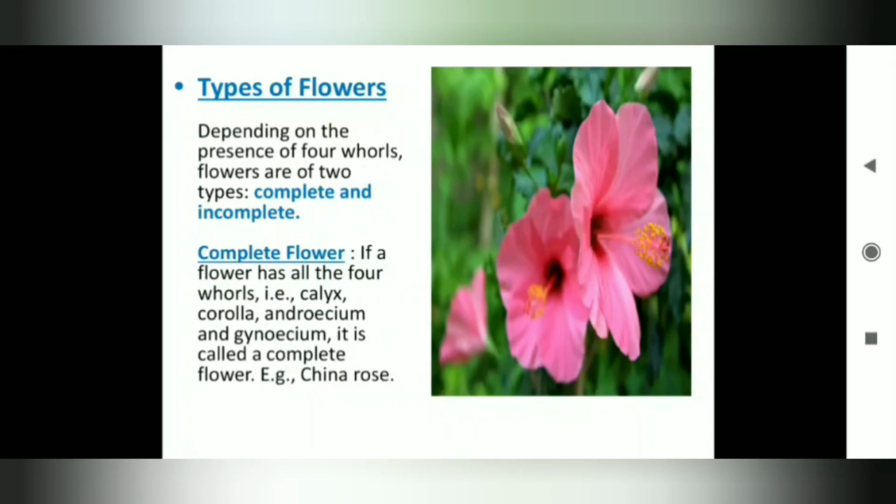Types of flowers. Depending on the presence of the four whorls, flowers are of two types. The first one is complete and the other is incomplete flower. Now a complete flower has all the four whorls: calyx, corolla, androecium and gynoecium. It is called a complete flower. Example, China rose, or you can say hibiscus also.